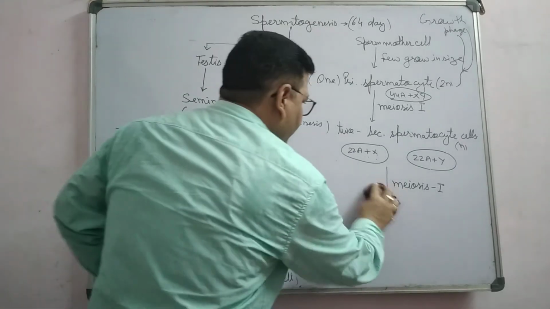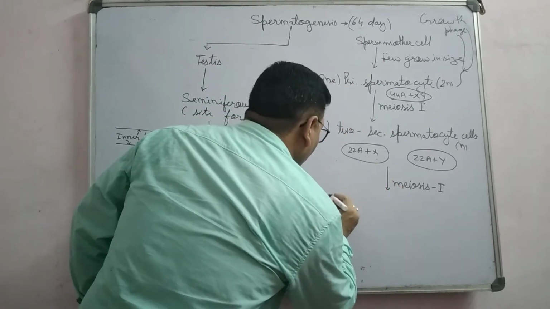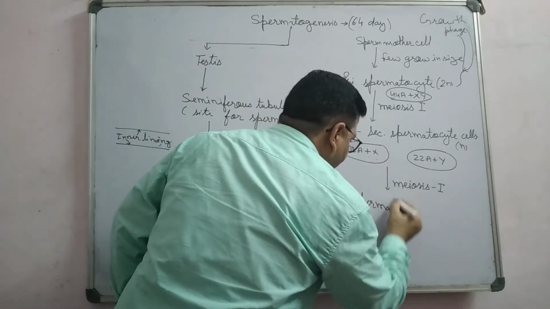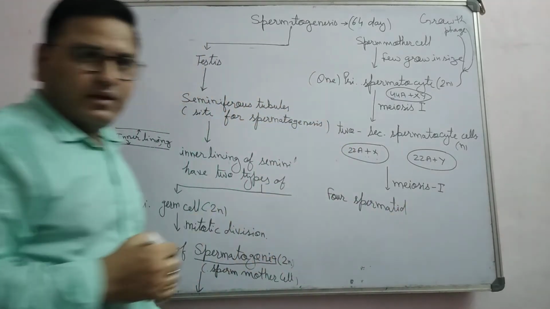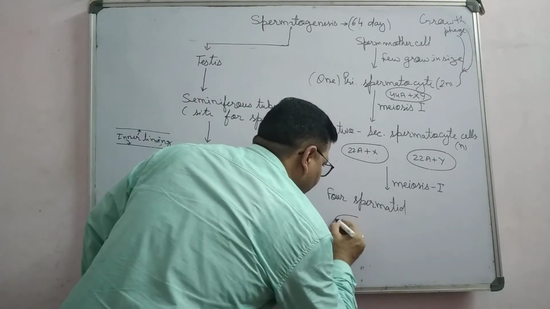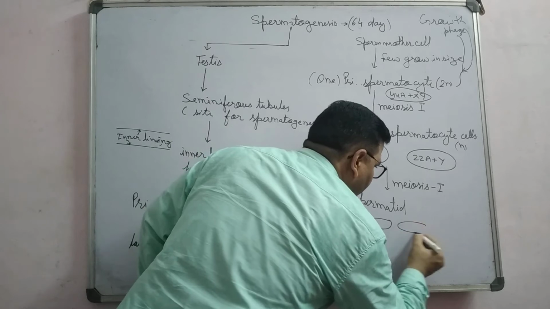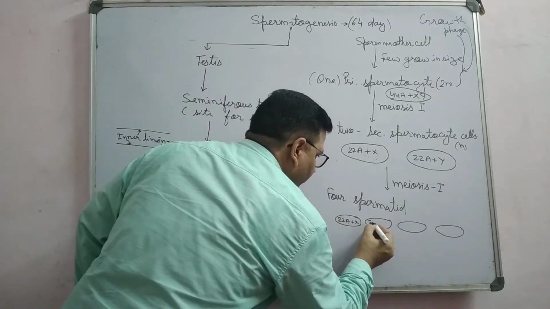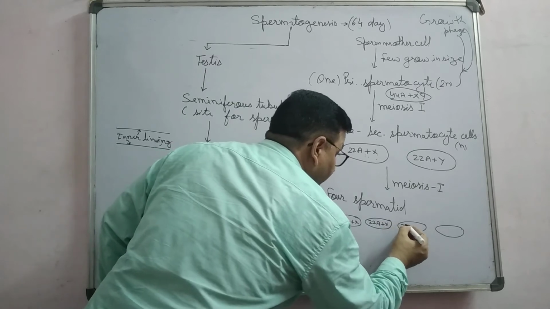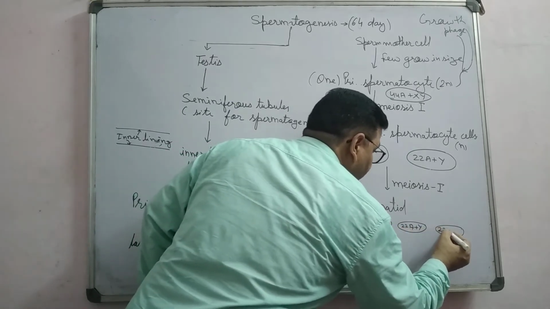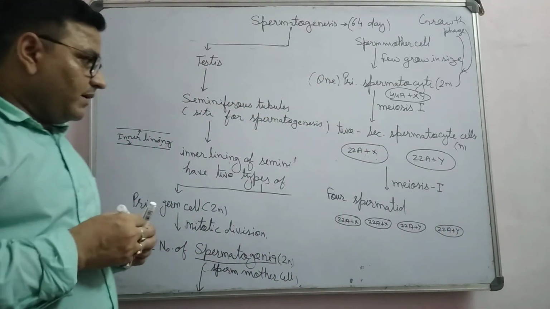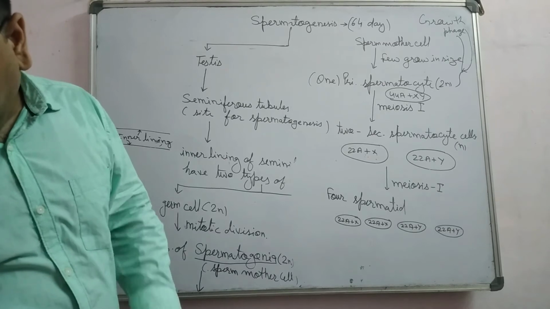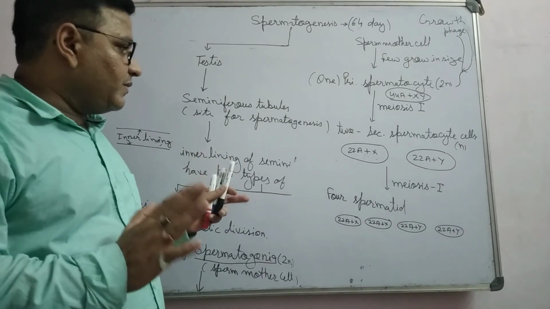In this there is the formation of four spermatids, four cells: 22 autosomes plus X, 22 autosomes plus X, 22 autosomes plus Y, 22 autosomes plus Y. So you can observe the formation of four spermatids here.